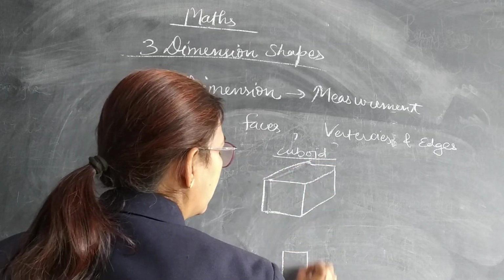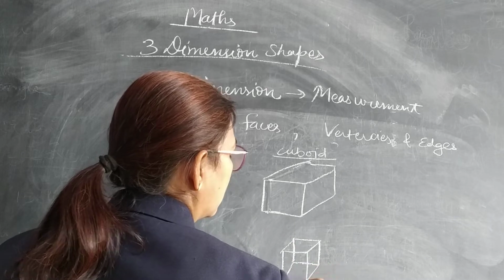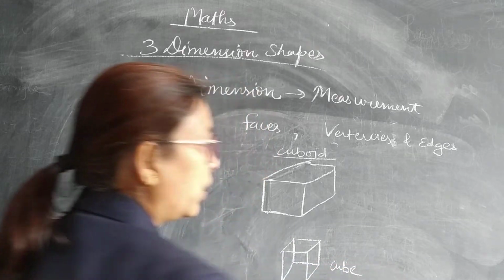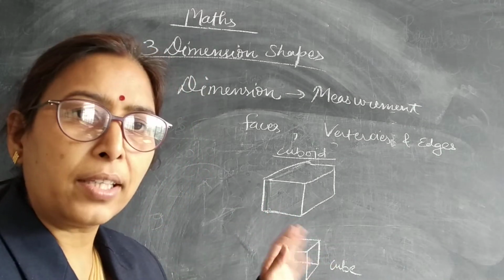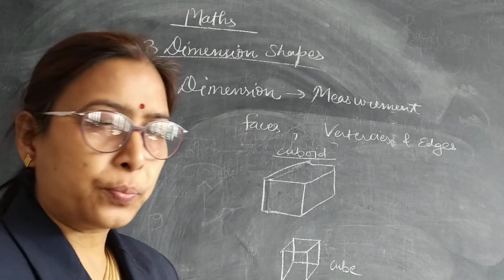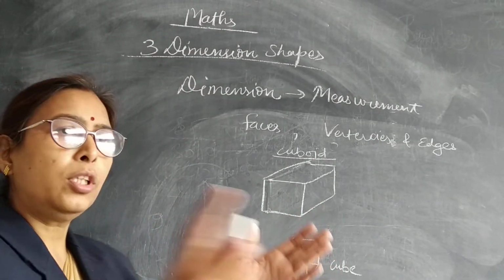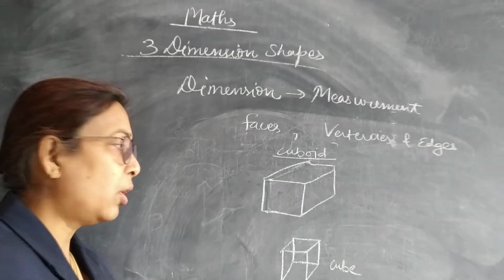Next is cube. So what is the meaning of faces? Faces means whatever we see in front of our eyes, that is known as faces. You all are sitting in a room. You can see around the room we are having 4 walls, the top and the bottom. So these are called the faces.